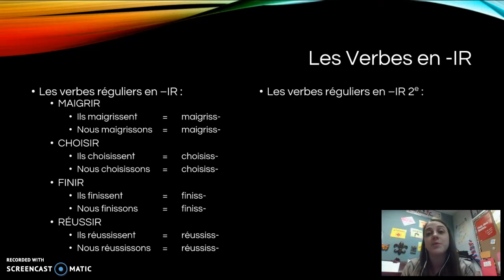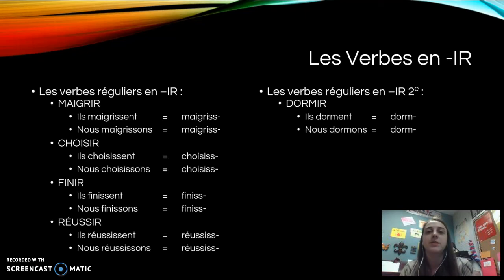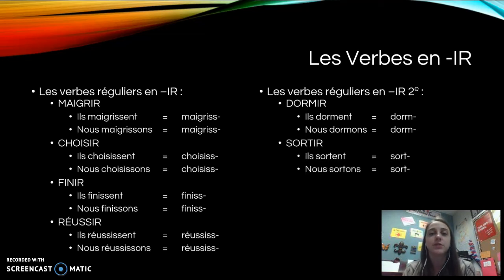Par exemple, we have our type 2 IR verbs. Dormir, to sleep. Ils dorment. Take off the ent and it becomes dorm. And nous dormons, take off the ons and it becomes dorm. Or sortir, to go out. Ils sortent, nous sortons, and it becomes sort.